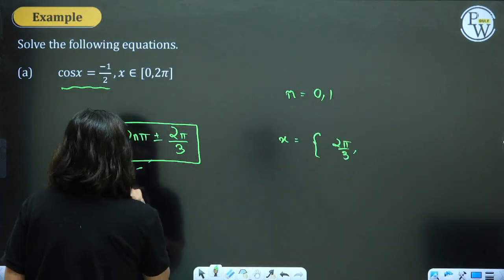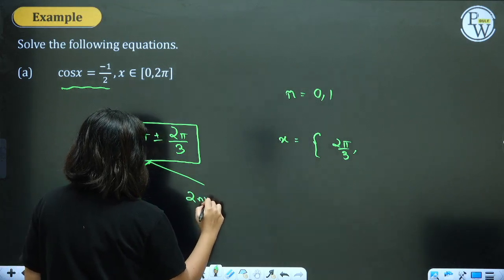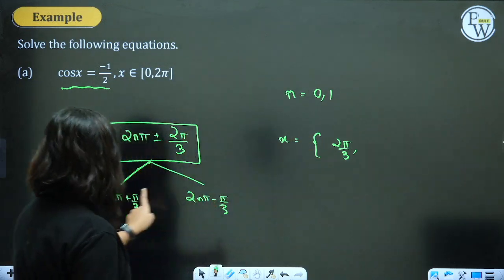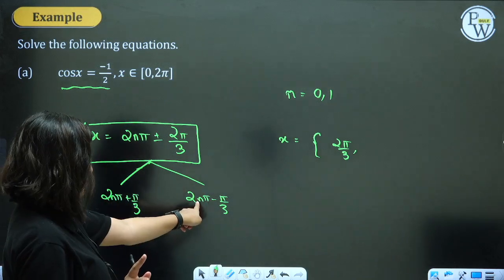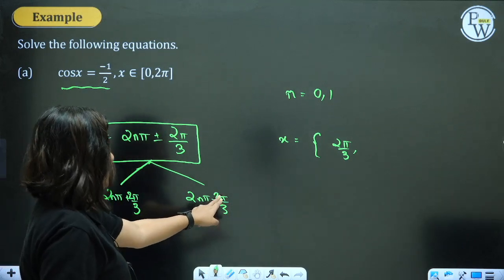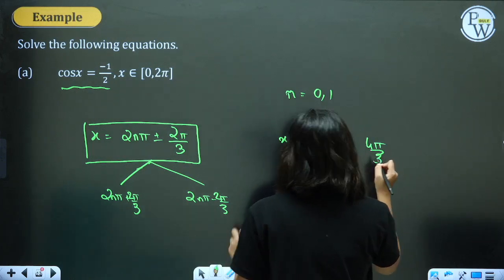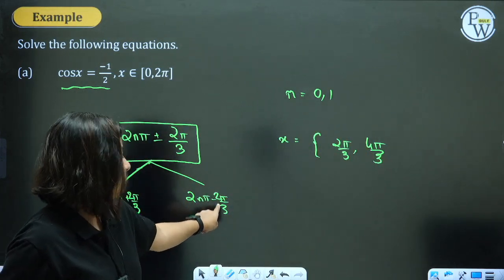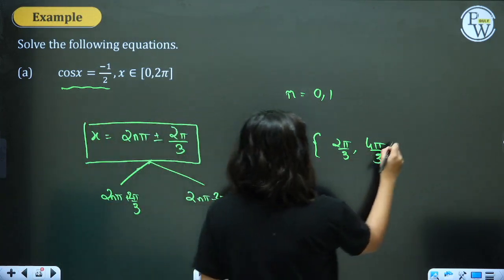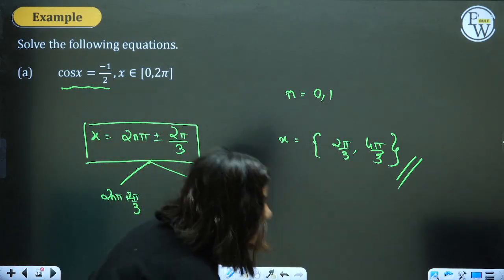I hope you can understand. This has two parts. 2n pi plus 2 pi by 3, 2n pi minus 2 pi by 3. So I am putting n as 0 in both and writing the needed answer. Putting n as 1 here, we won't get the answer, but putting n as 1 here, we will get the answer. Then 2 pi minus 2 pi by 3, 3 2s are 6 minus 2, 4 pi by 3. If you take n as 2, you will get 4 pi minus 2 pi by 3. Again, that is not in the domain. So x has only these two values. Question is solved. We have got the answer for this question.